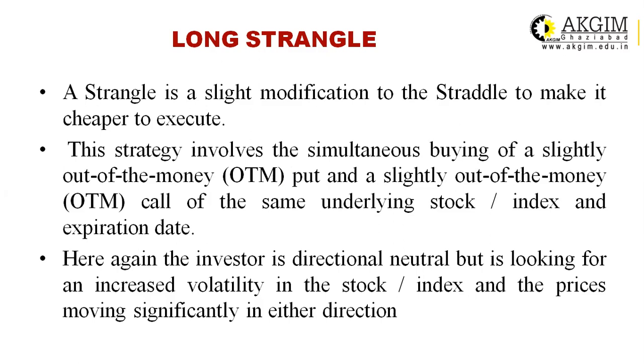However, for a strangle to make money, it would require greater movement on the upside or the downside for the stock or index than it would for a straddle. As with the straddle, the strategy has a limited downside and unlimited upside potential.